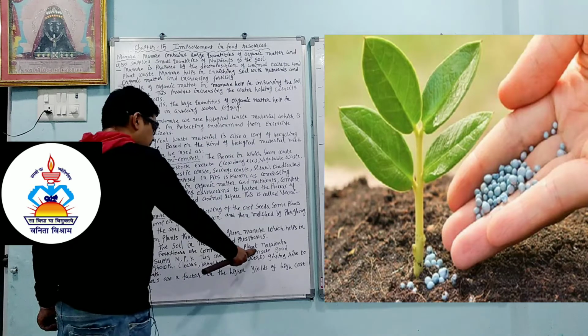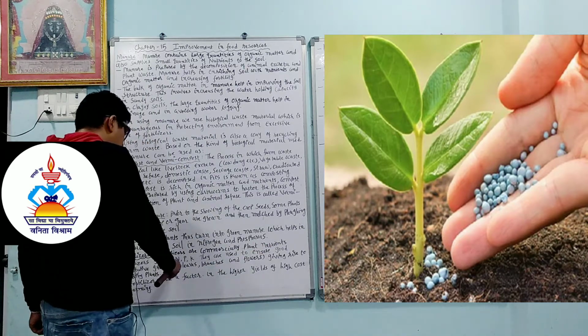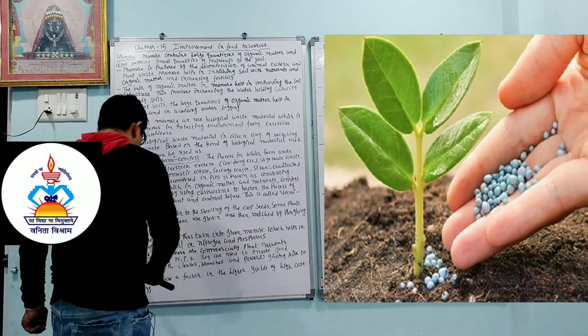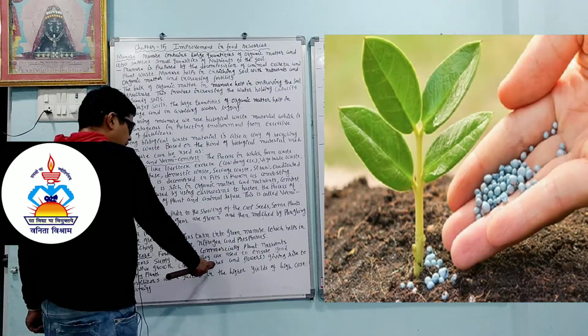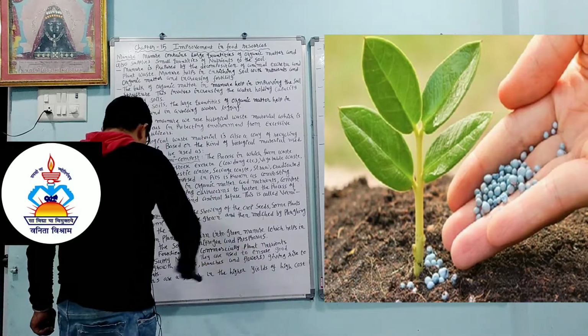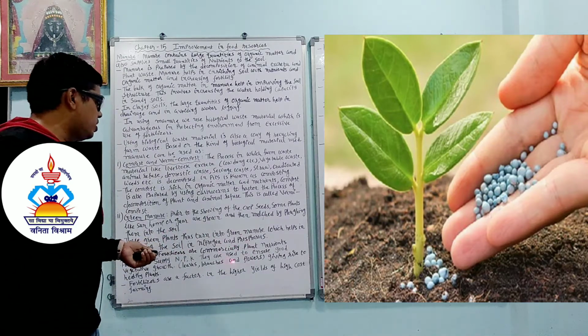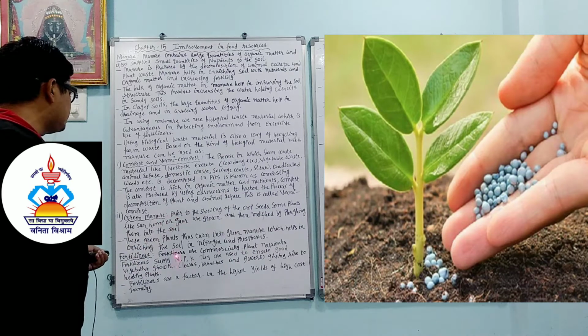Fertilizers are commercially produced plant nutrients. Fertilizers supply nitrogen, phosphorus, potassium. They are used to ensure good vegetative growth, leaves, branches and flowers, giving rise to healthy plants. So here we can say that fertilizers are commercially produced plant nutrients. Fertilizers supply mainly nitrogen, phosphorus and potassium.